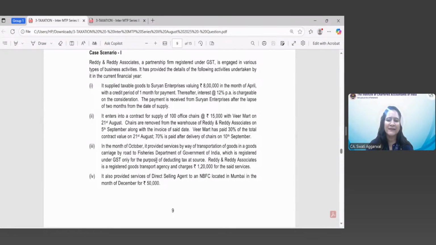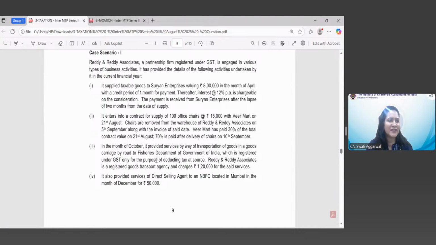It says that taxpayers under forward charge, except composition suppliers and registered persons making supply of specified actionable claims, are not required to pay GST. Please note, they are not required to pay GST at the time of receipt of advance in relation to supply of goods.